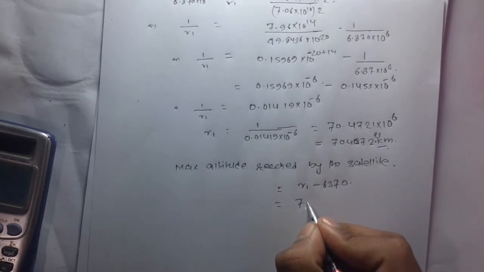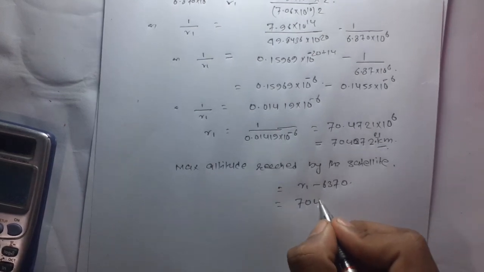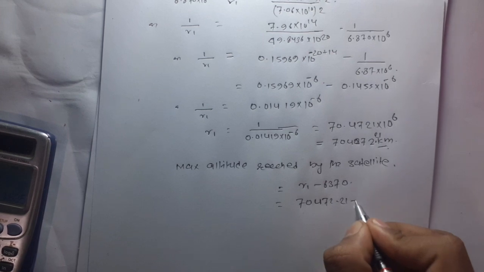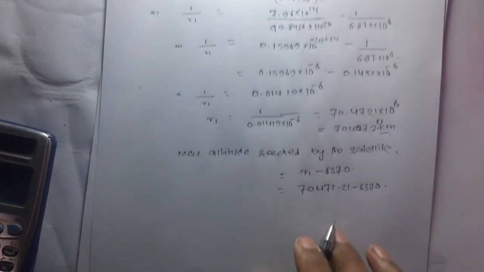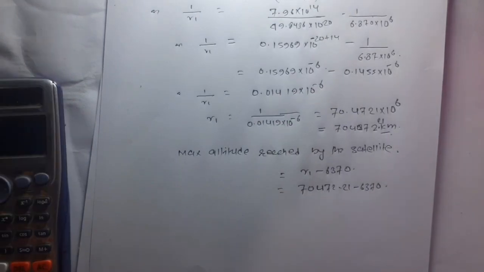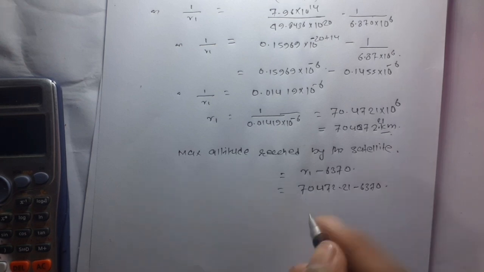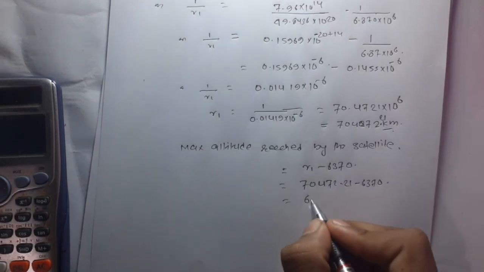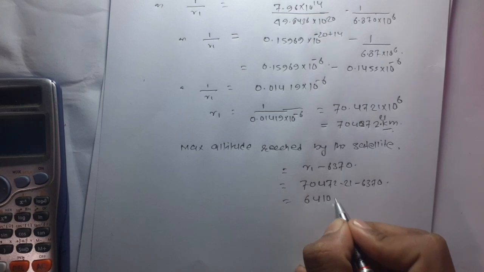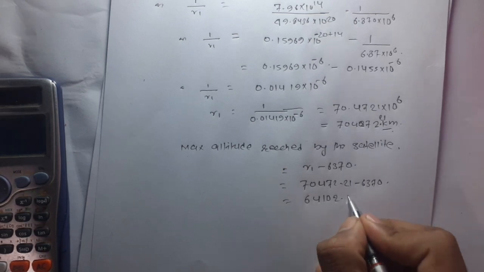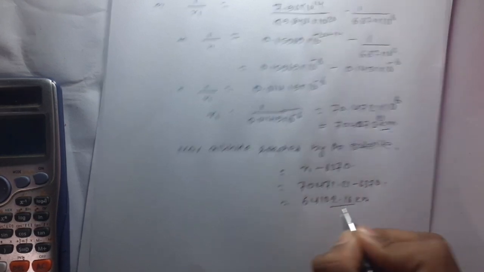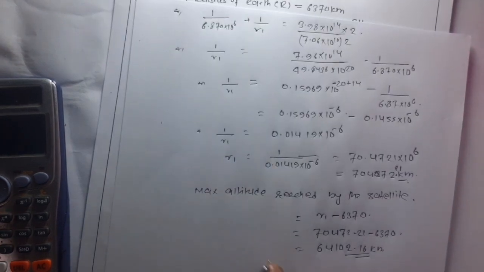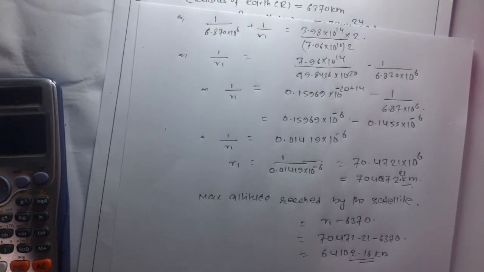So this is 70472.21 minus 6370. So this is 64102.16 kilometer. So this is the required answer for question number A, and in question number B we have to